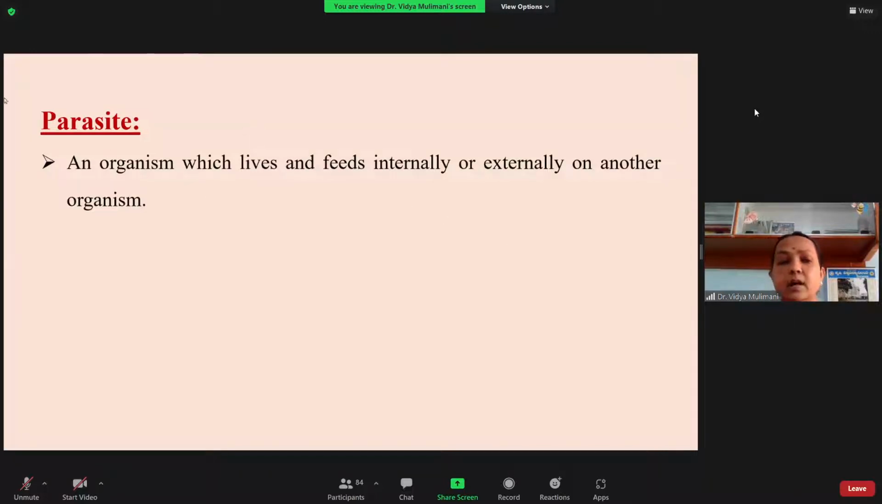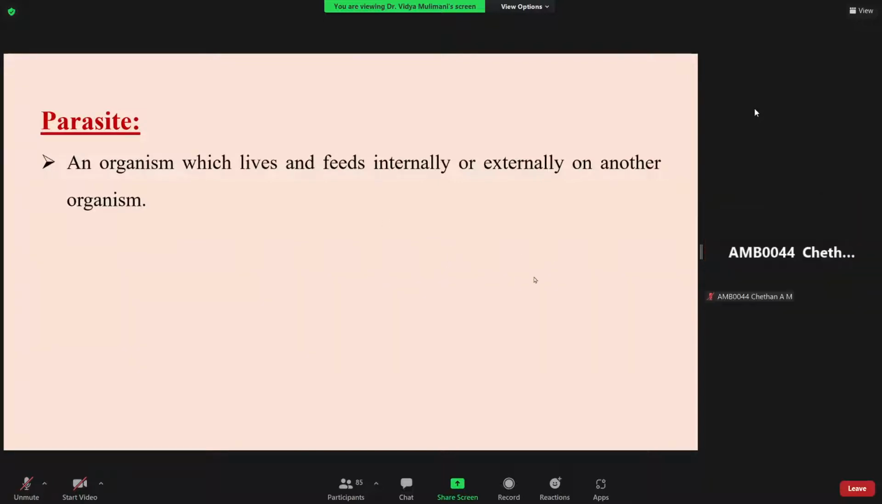As I told you, parasite is a broad term. Here I'm not talking about insects only. It may be a tapeworm or any other thing. So any organism which lives and feeds either externally or internally on another organism, that is the first point in case of a parasite.